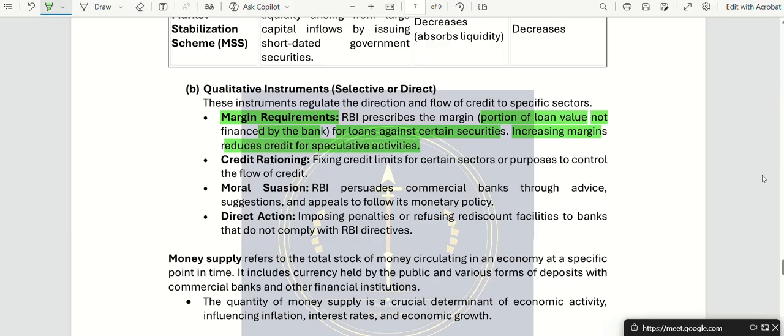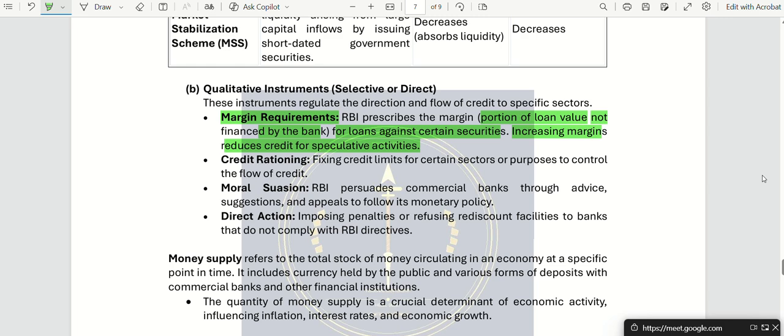Margin requirement means RBI is asking the bank to keep a portion of the loan value for certain securities.